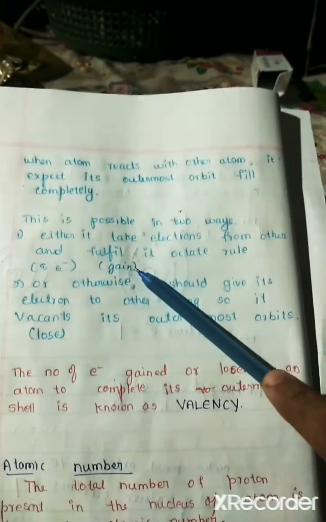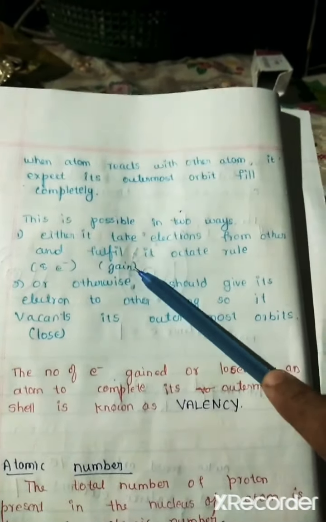Then what do you mean by valency? The number of electrons gained or lost by an atom to complete its outermost shell is known as valency. So there is a difference between valence electrons and valency. Valence electrons are the number of electrons in the outermost shell. Valency is the number of electrons gained or lost by an atom to complete its outermost shell.